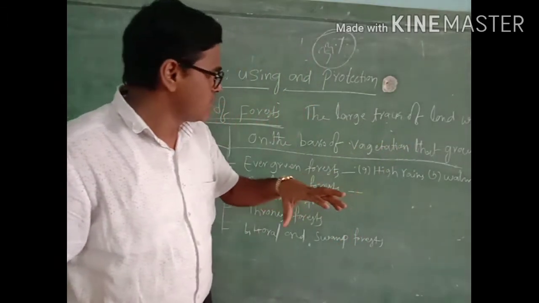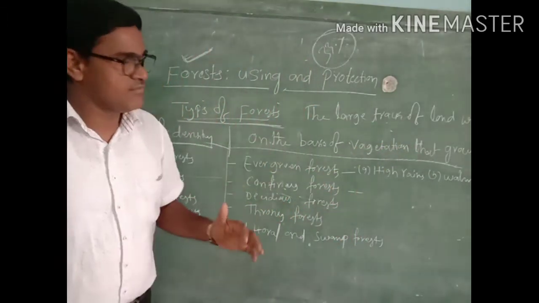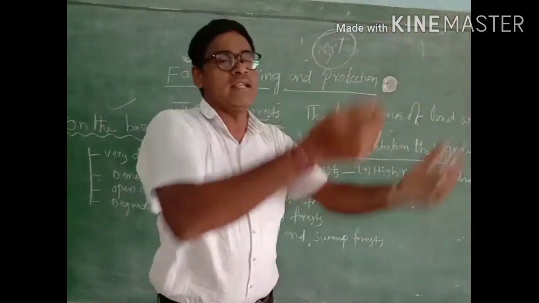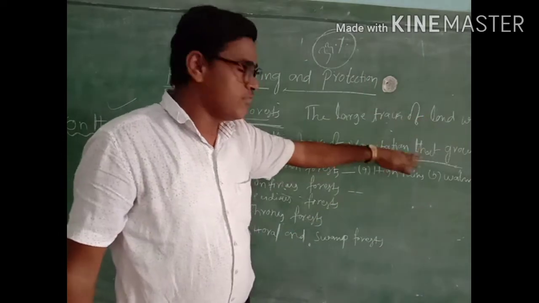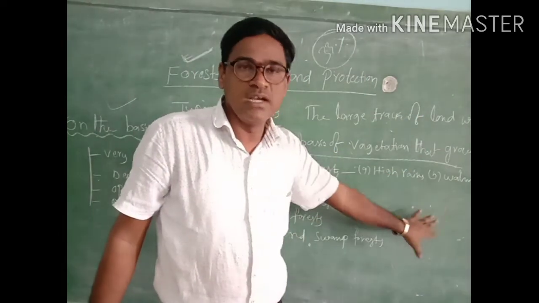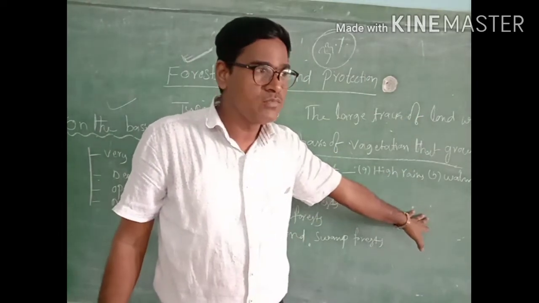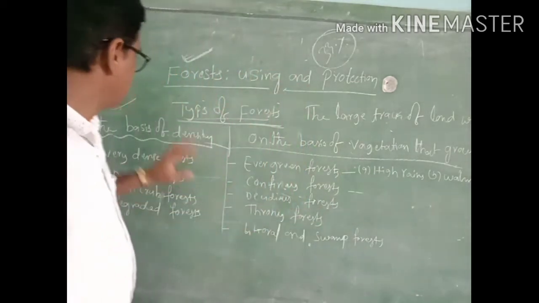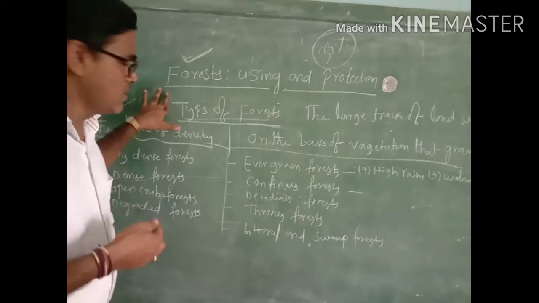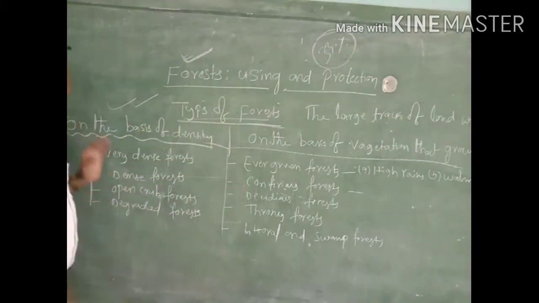On the basis of growing of trees, on the basis of vegetation growth, that forest we divided into different types. So forests are classified on the basis of density. Now I am going to explain on the basis of density.